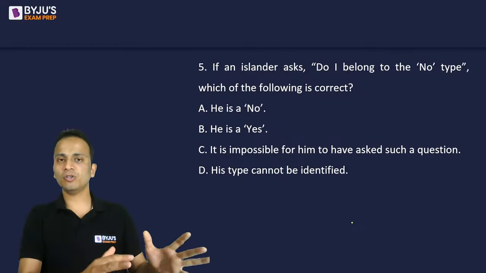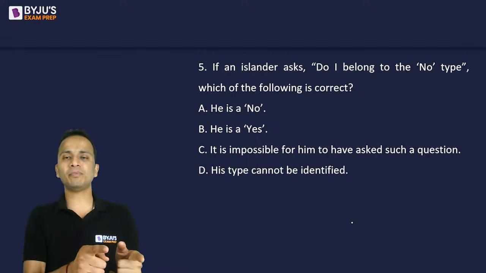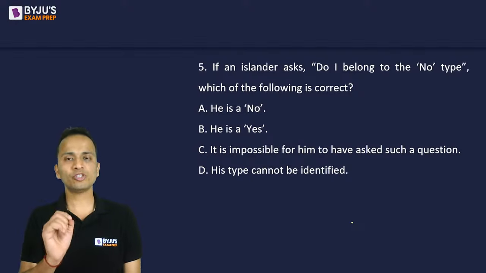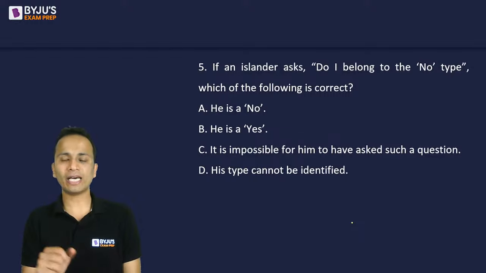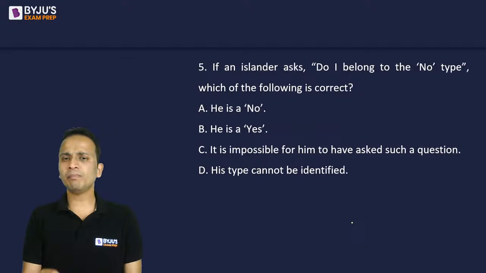So there is a person who is living on Kya Island, and that person has asked you, do I belong to the no type? So which of the following is correct? That person is of no type? That person is of yes type? It is impossible to have asked such a question. His type cannot be identified.